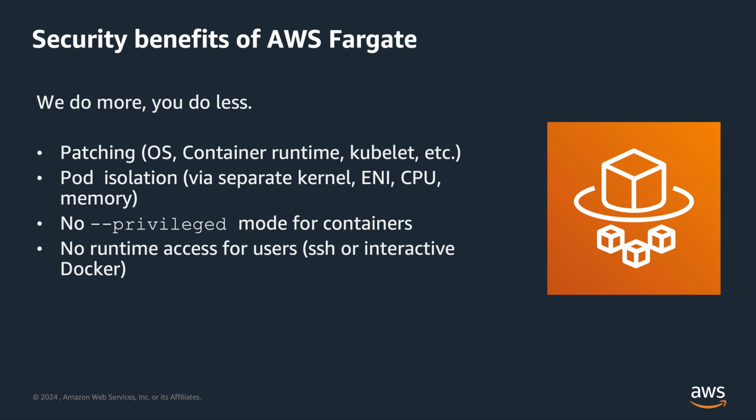In short, some of the undifferentiated operational heavy lifting will be taken care of by AWS. Patching for the underlying OS and other processes like kubelet are of course taken care of by Fargate. So each of your pods running on Fargate has its own isolation boundary and does not share the underlying kernel, CPU resources, memory resources, or even the elastic network interface, that is ENI, with another pod. And that is something that enables your application to have workload isolation and improved security by design.